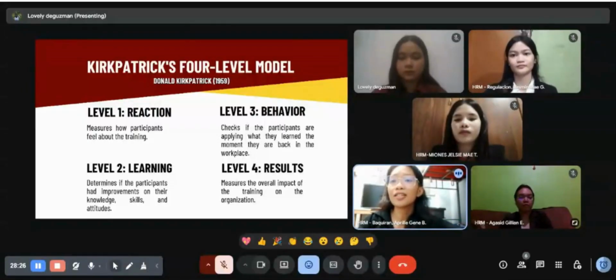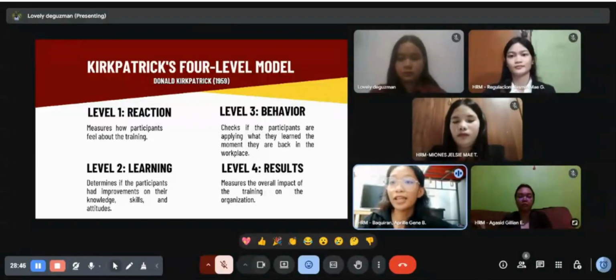Are employees now treating customers better, or are the employees now serving the clients faster? For instance, that would be the question at this level if the training is focused on customer service. This level is crucial since knowledge that is not put to use in the business is not very valuable.